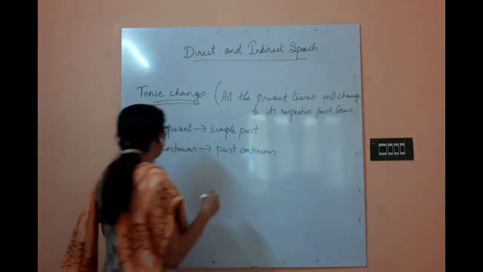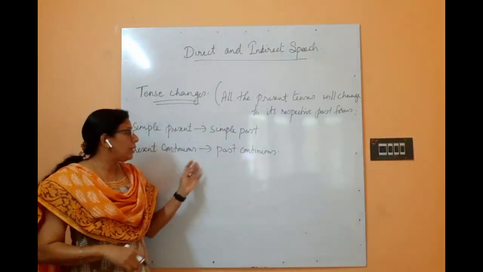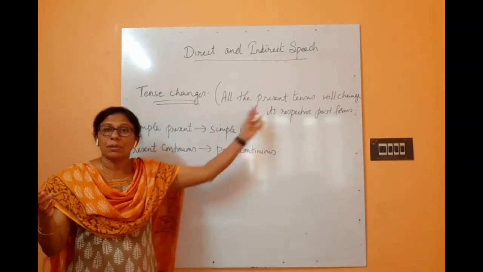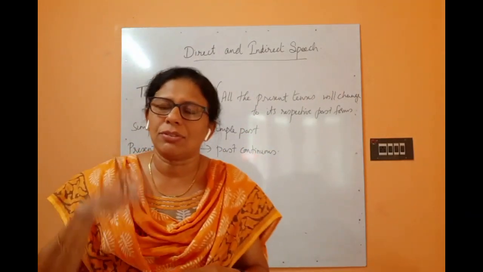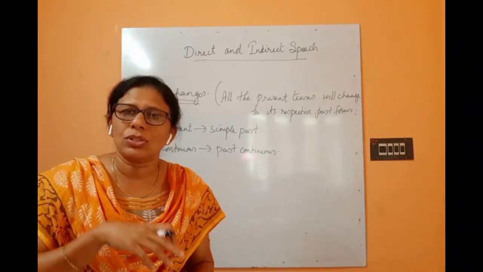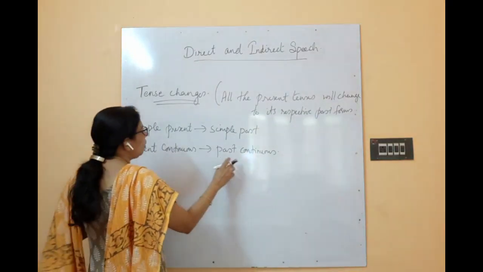Meaning, see, present continuous. When we change from direct to indirect speech, it won't change only to past continuous, not to past perfect. Respective past forms only. If it is continuous form to continuous form, if it is perfect form to perfect form, if it is simple form to simple form. Okay, if it is future to future only. Understood? So this is how it will happen.